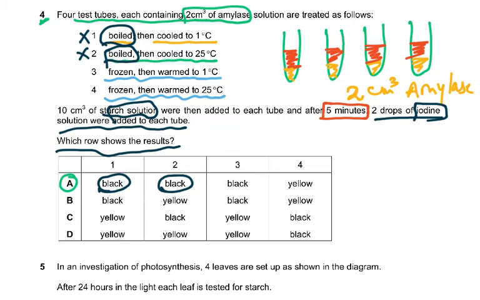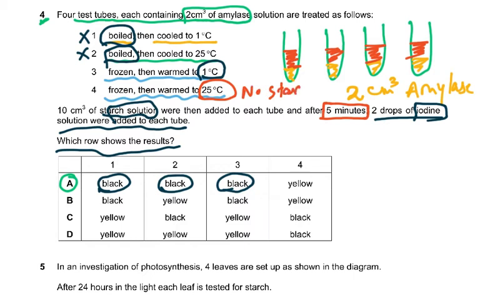Frozen, then warmed to 1 degree, frozen, then warmed to 25 degrees. So 1 degree is too low a temperature for any enzyme to work, so it will remain black as well. 25 degrees is a slightly desirable temperature, and some of the starch would be converted because you would have 5 minutes, so the starch would have been converted, so there would be no starch.